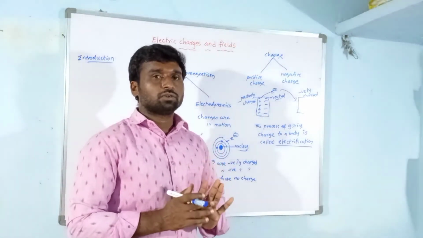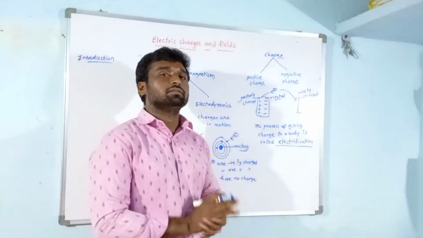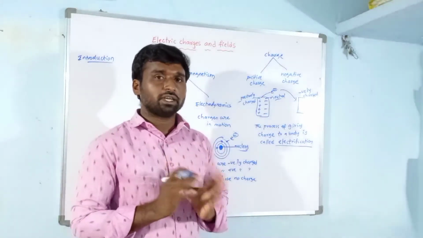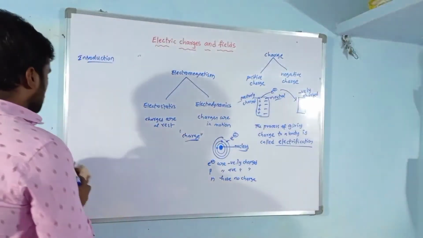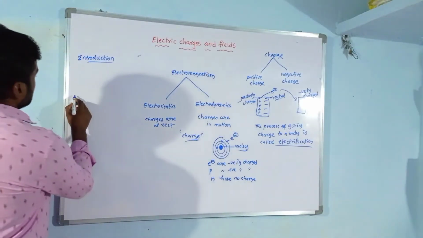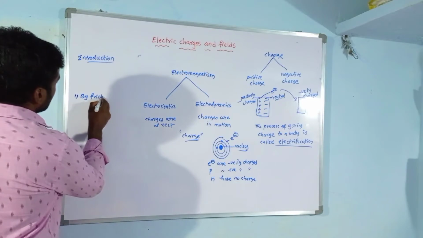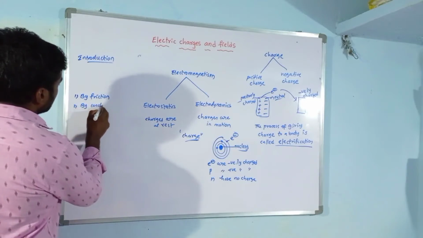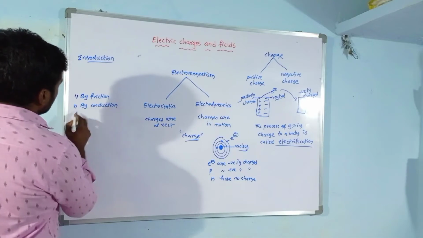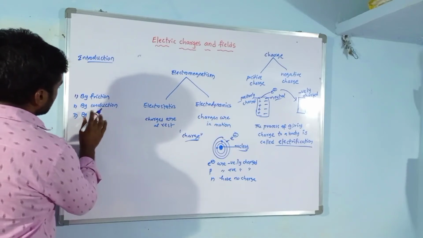So we have three methods to charge a body.